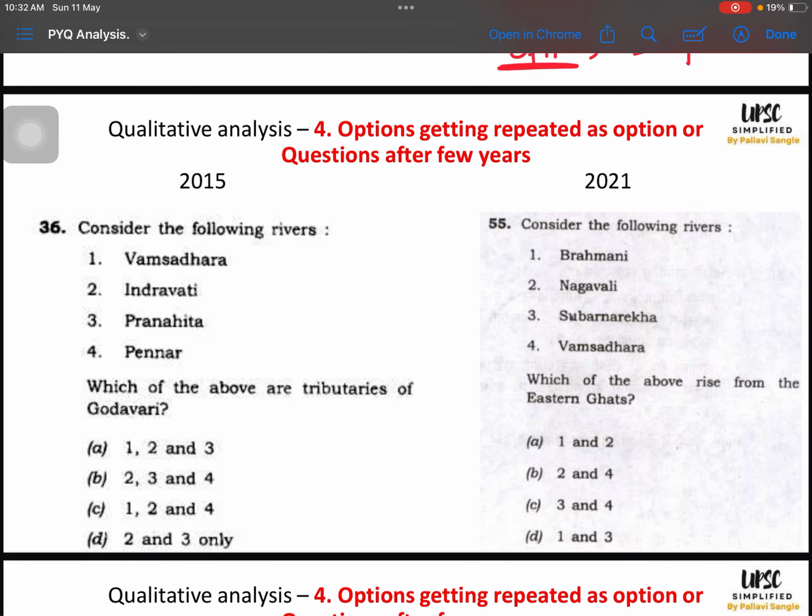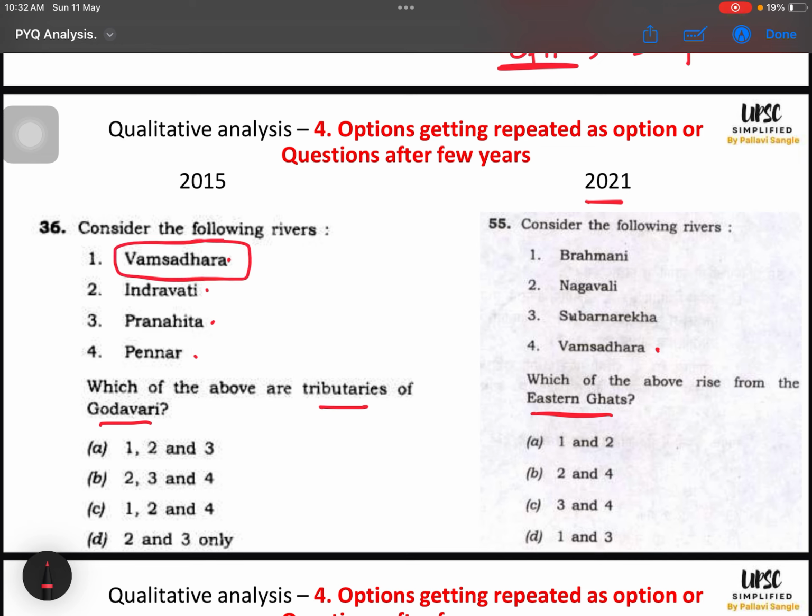For example, in 2015 they asked about Godavari tributaries. They had Vamsadhara, Indravati, Pranahita, Pennar, right? In 2021 they repeated this Vamsadhara option, right? Eastern Ghats river. So if I have prepared Vamsadhara, I know the location, I know where it is flowing, then dealing with this is very easy for me compared to other candidates who have not prepared exclusively, right?